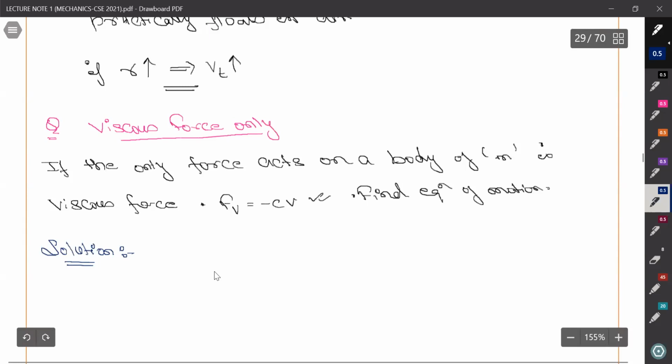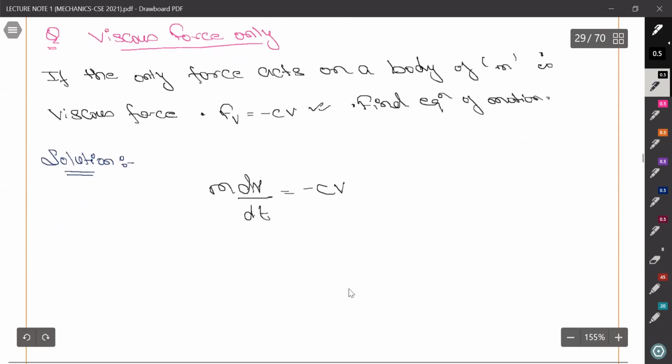So simply we can write that F equals ma, so m dv by dt equals minus Cv. Let us assume tau equals m by c. I'm not going to discuss the significance of this term. We will come to it when we study mechanics of continuous media.